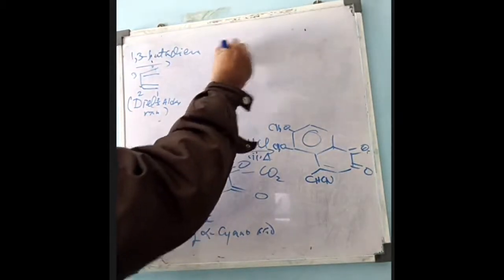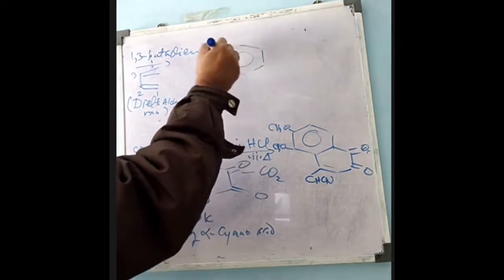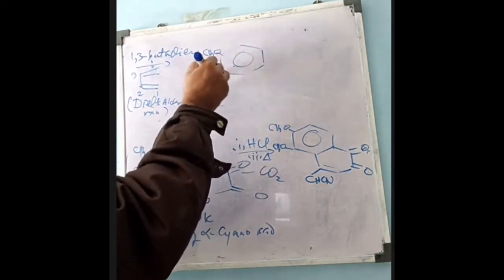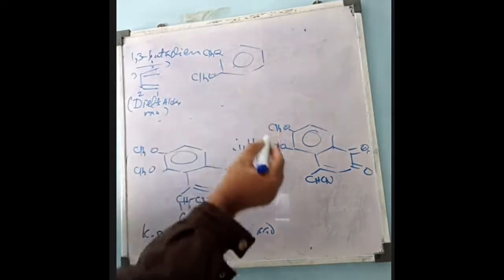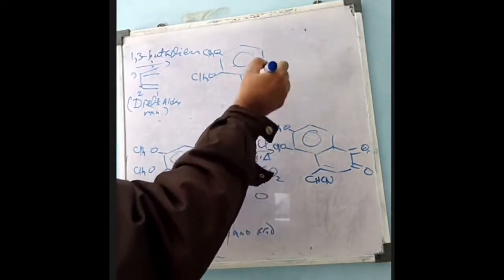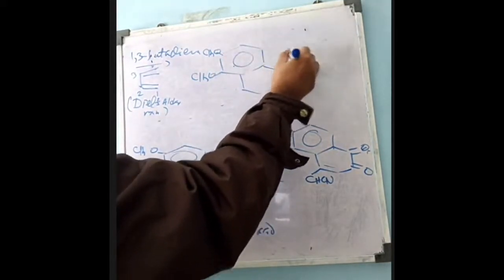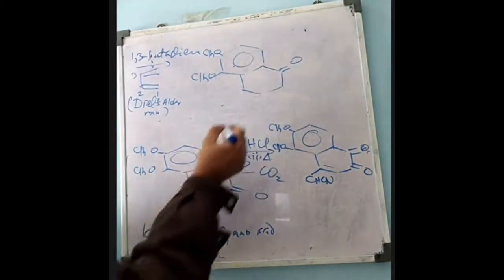Now one thing here: this ring remains as it is, that is benzene with the methoxy group at this position. And this ring also remains as it is, which contains this group that will be here as OH, the enol form.